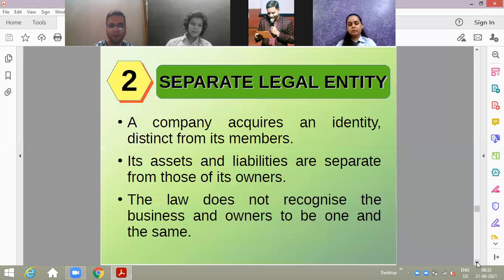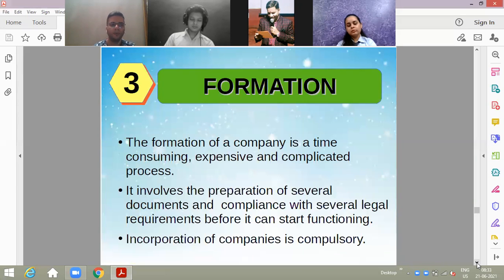Then the second feature we did: separate legal entity. The company is a separate legal entity, which means it is distinct from its members. Its assets and liabilities are separate from those of its owners, because the company is owned and controlled by the board of directors who have been elected by the members. Company has a separate legal entity because it is created by law. It is distinct from its members, and its assets are different from its members.